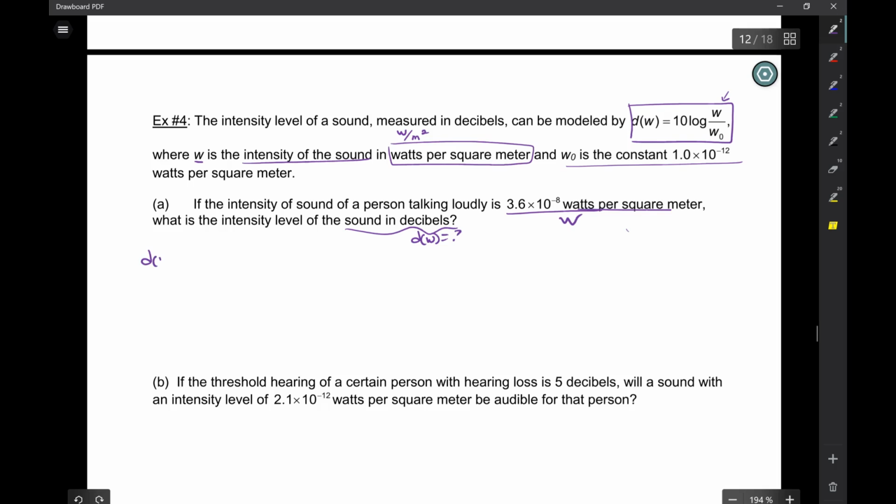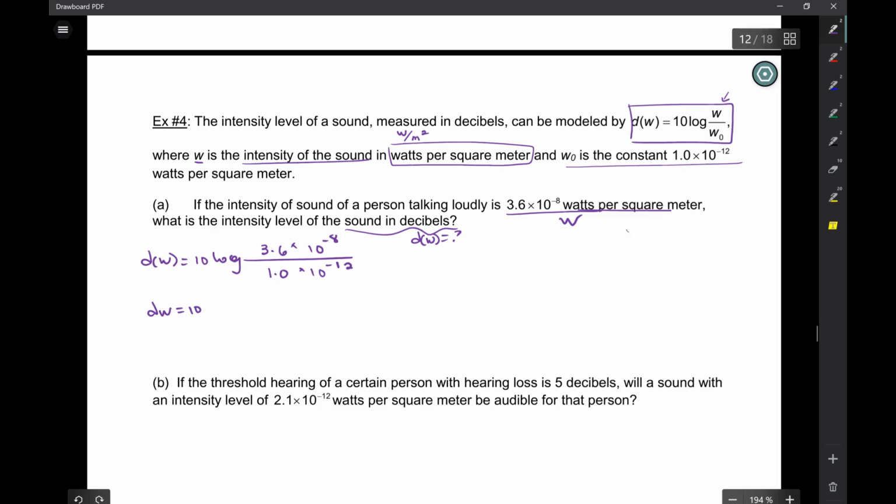So D of W is equal to 10 log of W, 3.6 times 10 to the negative 8, over 1.0 times 10 to the negative 12. Please don't plug this into your calculators just now. Now look at this. The constant is 1 times 10 to the negative 12. So essentially you're dividing by 1 and then the exponents. So this here, you should be able to do by hand.